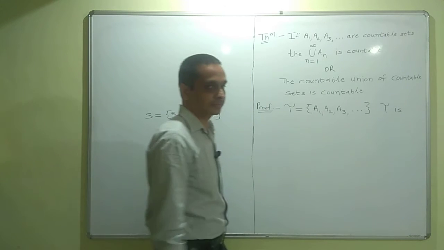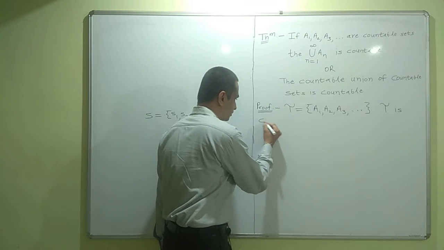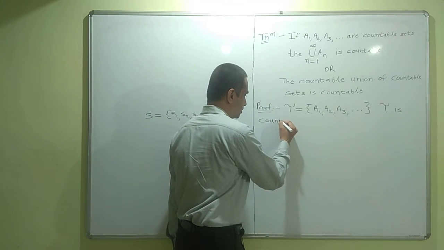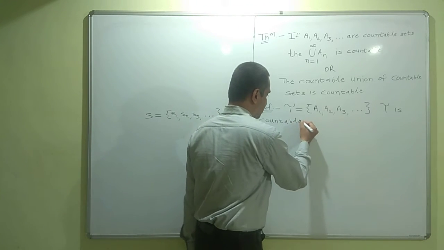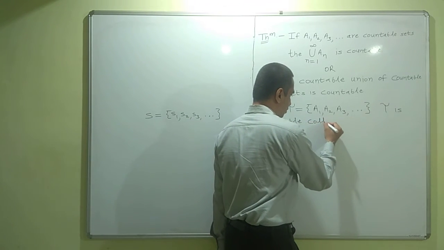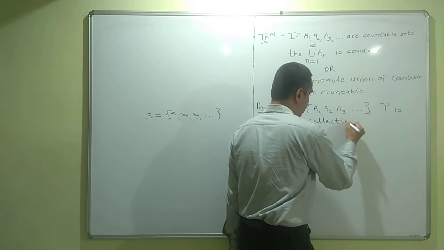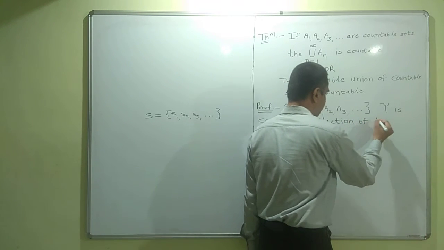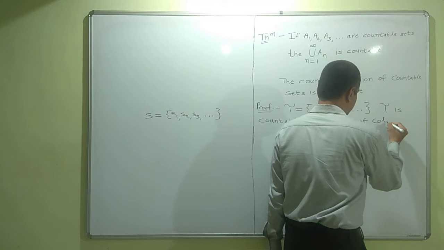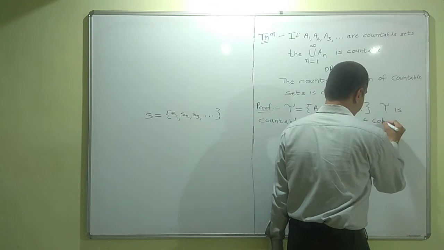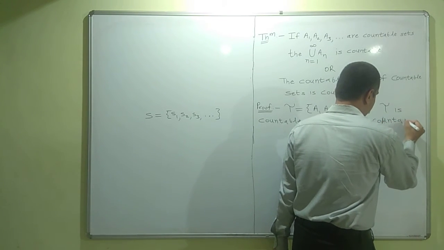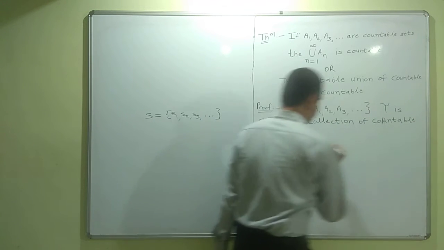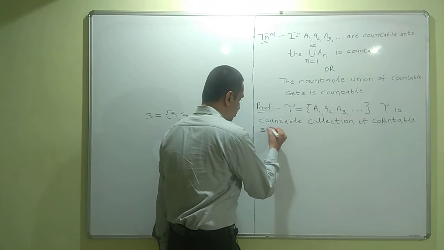TOE is a countable collection of countable sets.